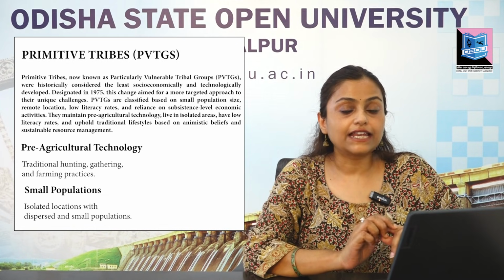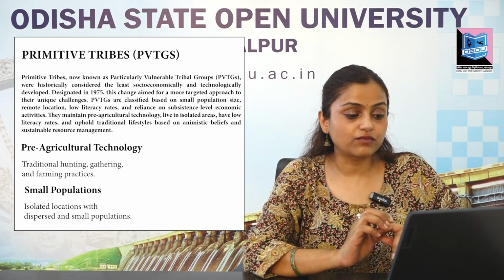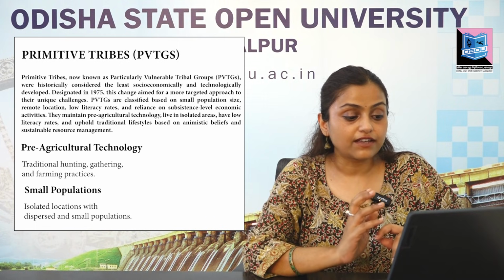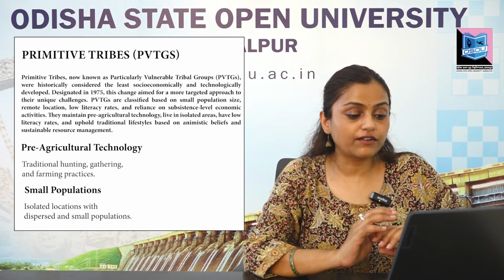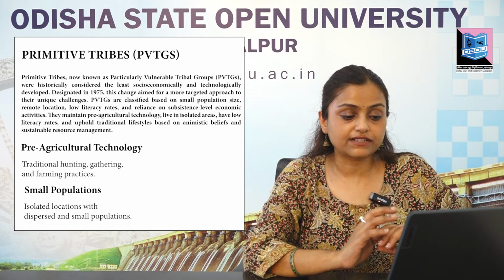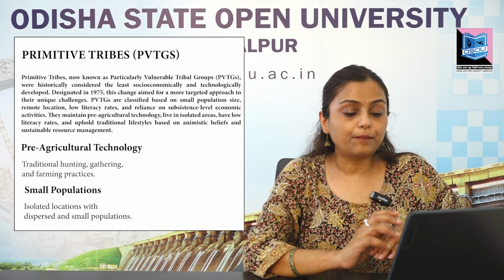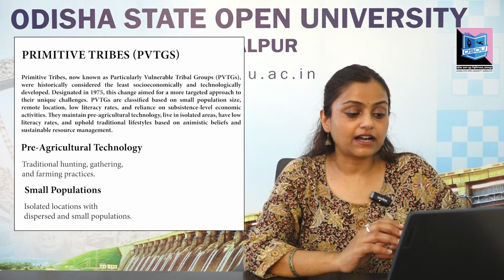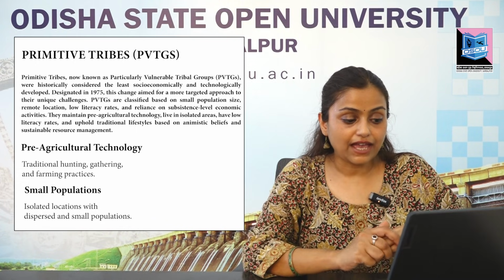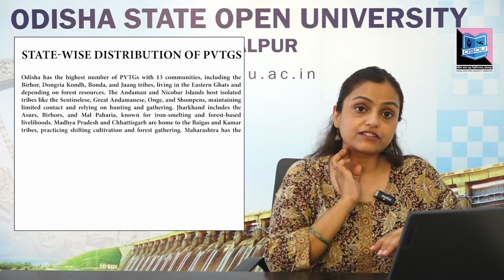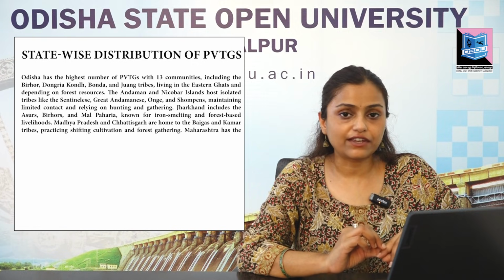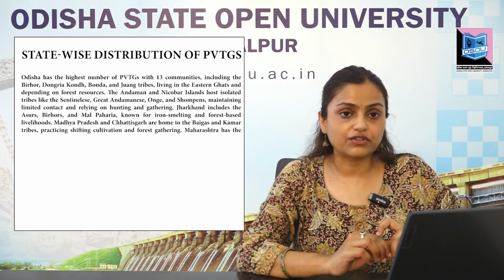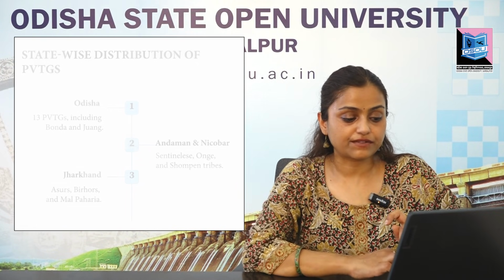That is, in 1975, a shift was observed to targeted strategies. So PVTs are the small, remote, low literacy subsistence economies, pre-agricultural, tech isolated traditional life, and pre-agricultural technology they rely on, that is, hunting, gathering, farming, small population that is isolated and dispersed.